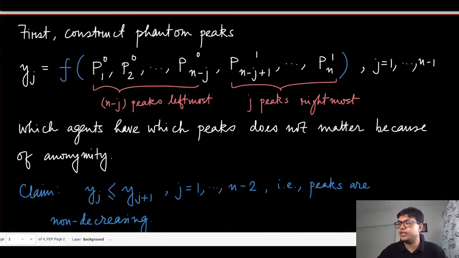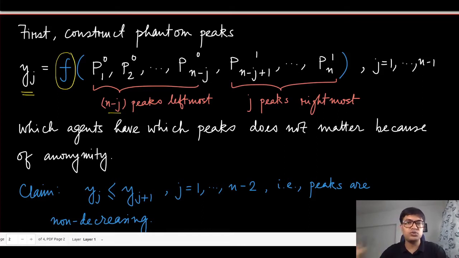How are we going to do that? So let's consider the jth phantom peak, and this is how we are going to construct that. So we are looking at the first n minus j peaks, and these first n minus j peaks are essentially all the peaks that are on the leftmost side. So we are using the same social choice function f that has already been given to us. If you give a preference profile to it, it will give out a specific alternative, and that is what we are going to consider as the phantom peak.